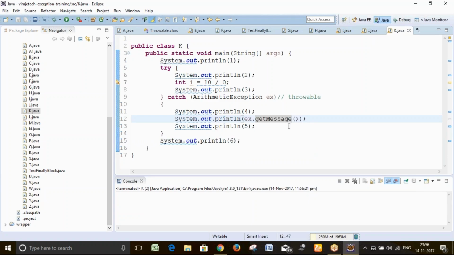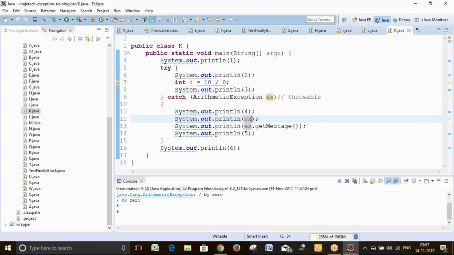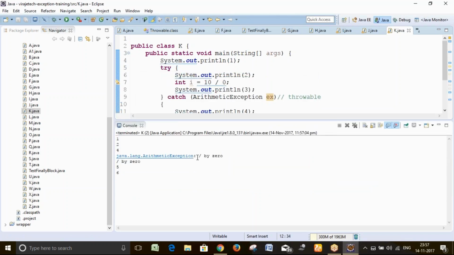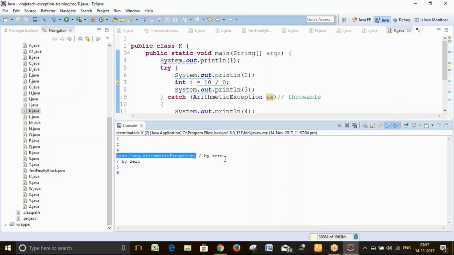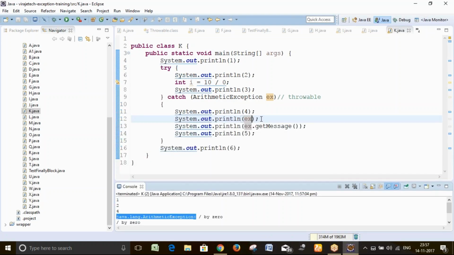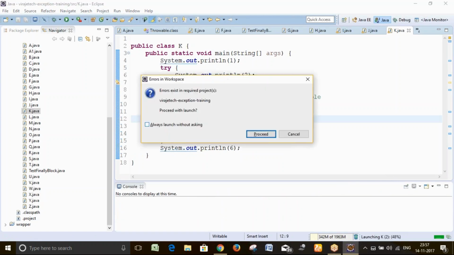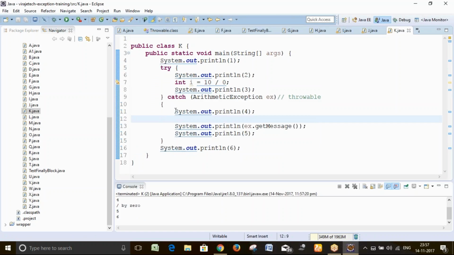If you want the errors too, this is a very important topic. That exception is also coming here. If you just want to print the message, don't do this, put it like this.